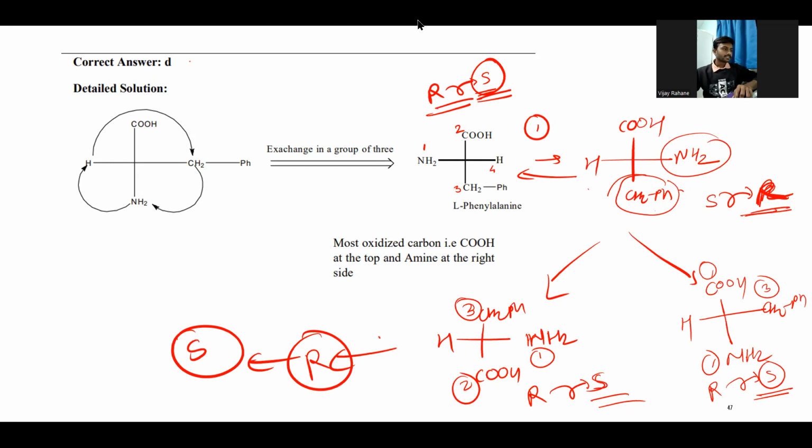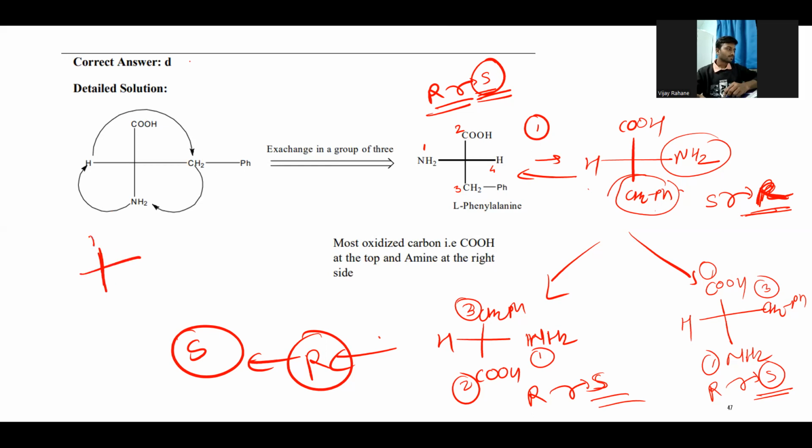There are 3 exchanges allowed. You can do whatever number of exchanges, but keep in mind, if you do an odd number of exchanges, the configuration will be exactly opposite. So you need to interchange that in your mind. So this combination should be the opposite one. Don't do an odd number of exchanges; it is better to do an even number of exchanges. And you need to feed the molecule in this form,